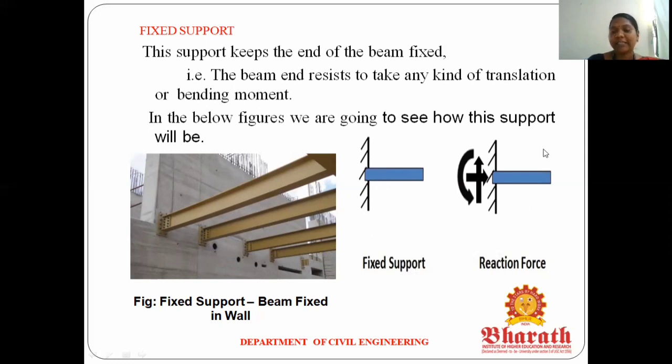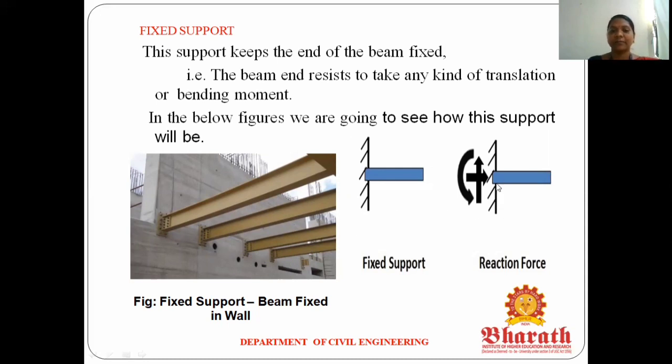This is called a reaction diagram for the fixed support. A fixed support means translation is possible in the horizontal direction and vertical direction, and movement. Okay, that is called a fixed support. For the fixed support, the number of reactions is 3. It means sum of V equal to 0, sum of H equal to 0 and sum of M equal to 0. So it allows translation in the horizontal direction and vertical direction, and movement. So for the fixed support the number of reactions equals 3.